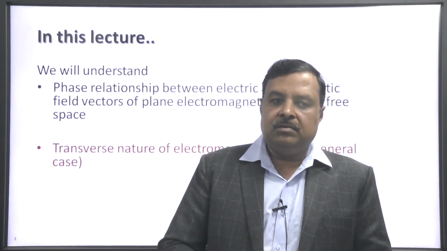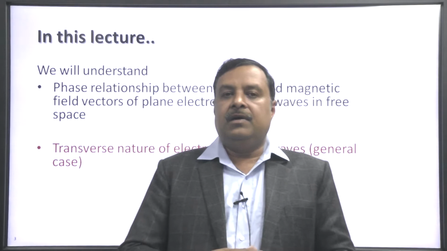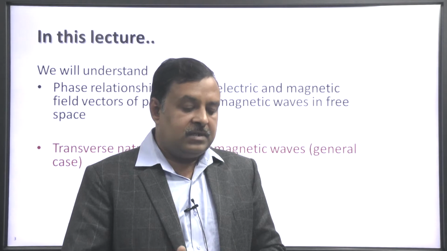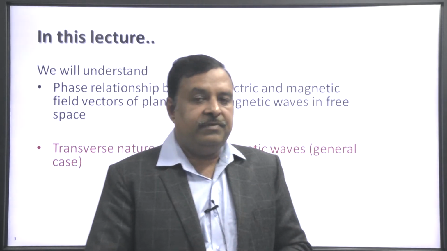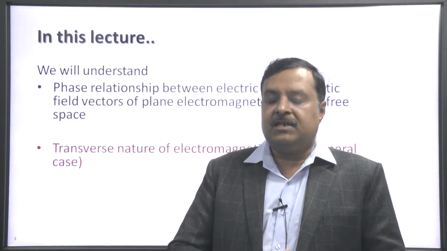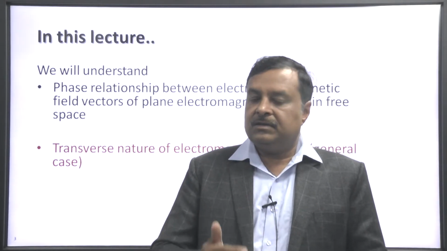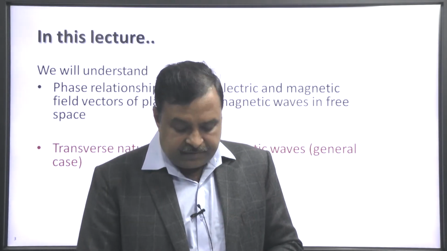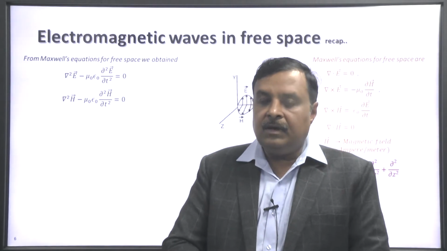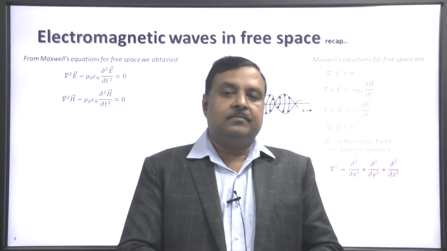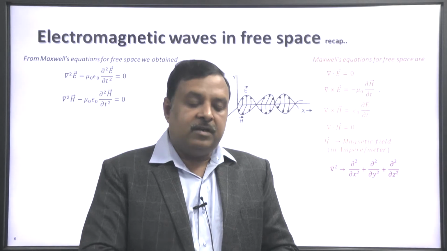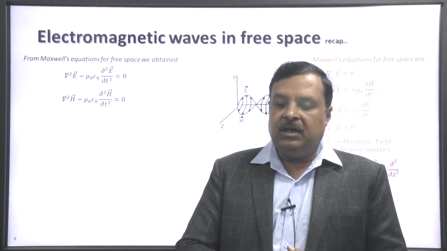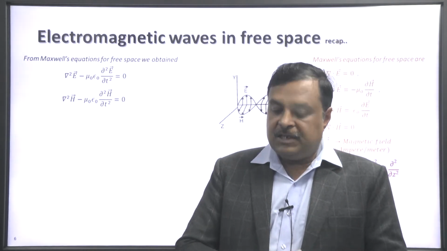We have understood the transverse nature of electromagnetic waves in case of plane electromagnetic waves, but in this lecture we will also understand the transverse nature of electromagnetic waves in 3 dimensional propagation. So, let us recall what we have learned for the propagation of electromagnetic waves in free space.